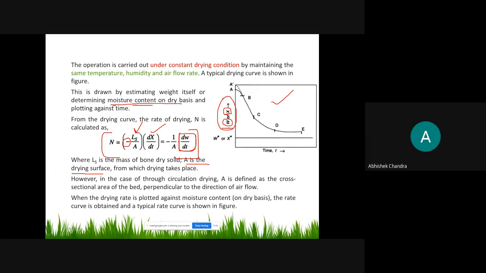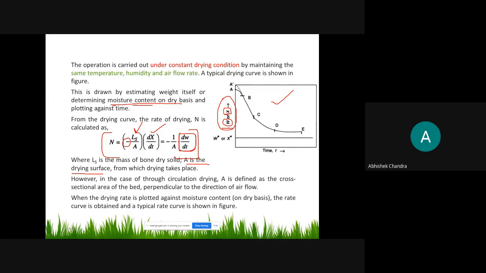However, in case of circulation drying, meaning air is circulated inside the dryer, we will discuss further in the next slides, it is known as a through circulation dryer. Here the hot air is circulated inside the chamber continuously.